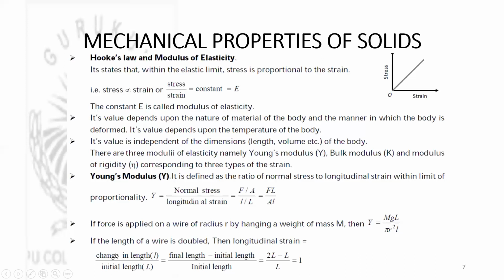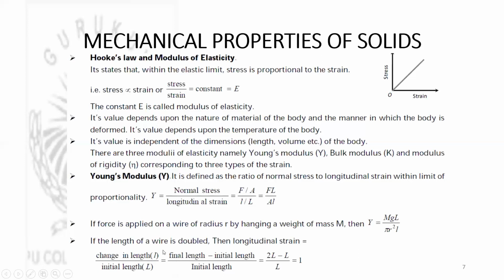Then next, if the length of the wire is doubled, what is the longitudinal strain? Initially the length is L, and the final length is 2L. Longitudinal strain is change in length by initial length, and change in length is final length minus initial length.